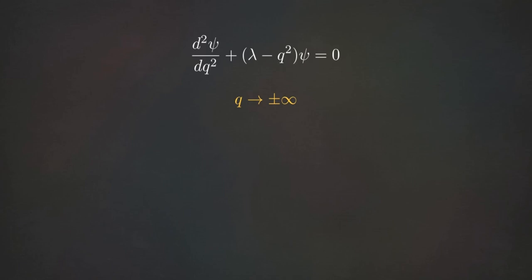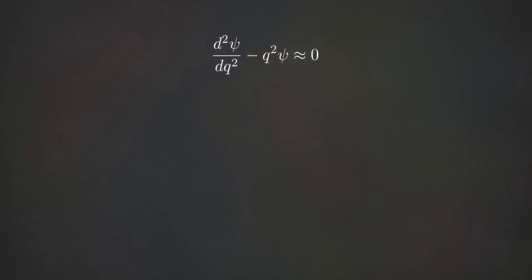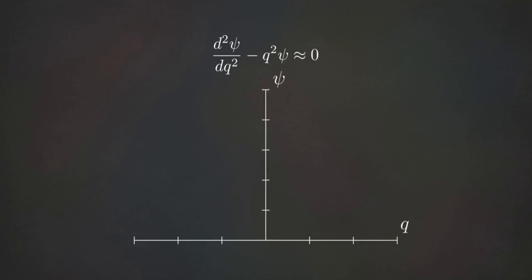To solve this, we look at the extreme edges of the system. What happens to the wave function at massive distances from the center as q approaches infinity? At these limits, the q-squared term grows so large that it completely overshadows our energy parameter lambda. We can safely drop lambda from the equation.